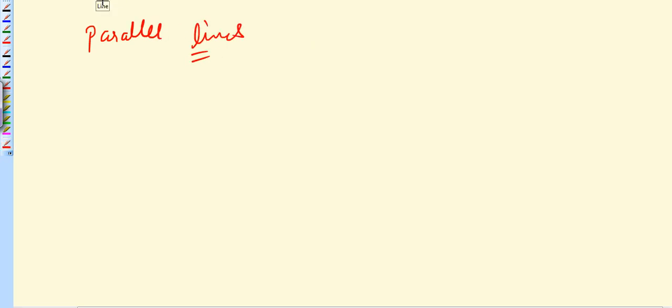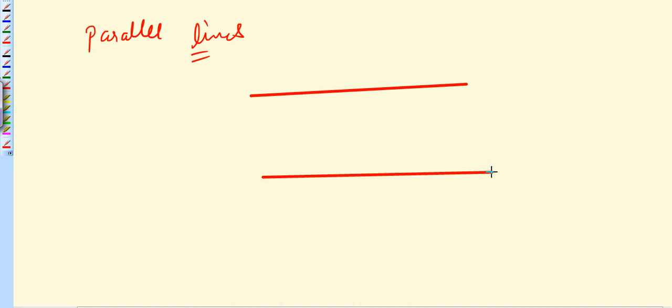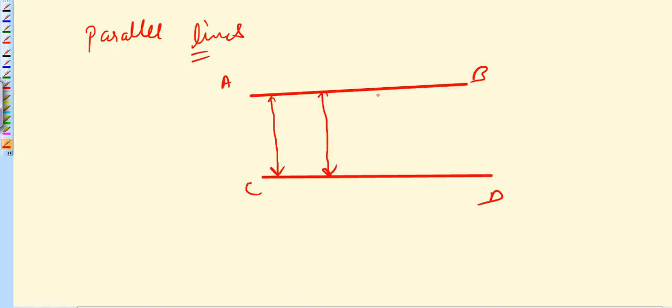Now suppose you are having two lines, A, B, C, D. Now two lines will be parallel to each other if they maintain the same perpendicular distance between them. Then the lines are said to be parallel.